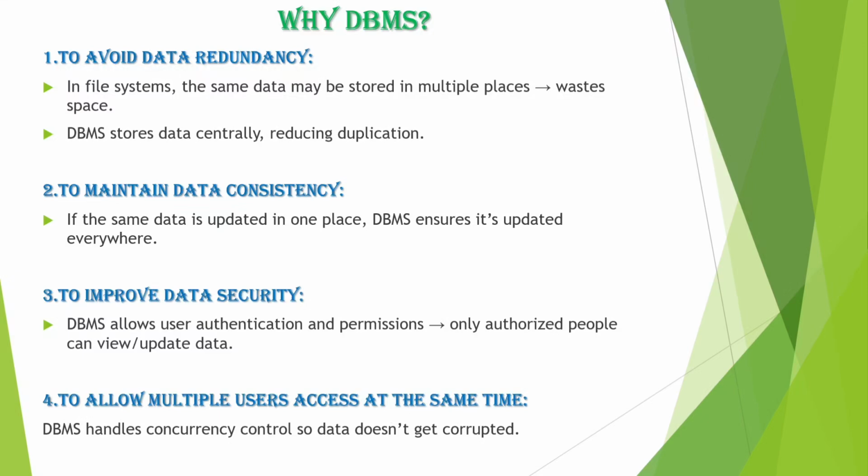Number one, to avoid data redundancy. In a file system, the same data is stored in multiple places, hence it's a waste of space. In DBMS, we store data centrally, hence reducing duplicates. Number two, to maintain data consistency. If the same data is updated in one place, DBMS ensures it's updated everywhere.